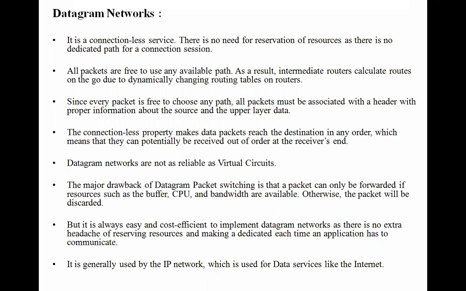Any packet can take any route, and that has to be mentioned in the header, with proper information from source to destination. The connectionless property makes data packets reach the destination in any order, but virtual circuit is not like that. It has to reach the destination from 1 to 10 in order.